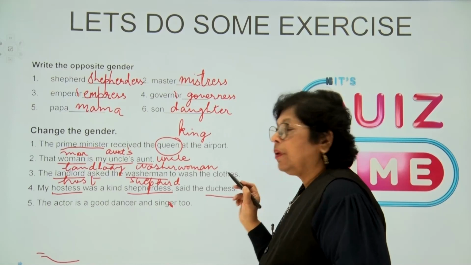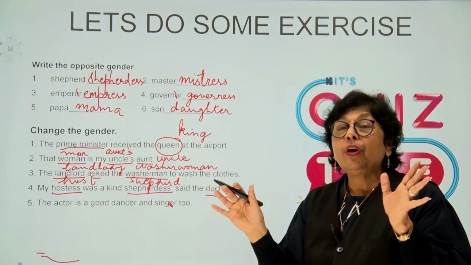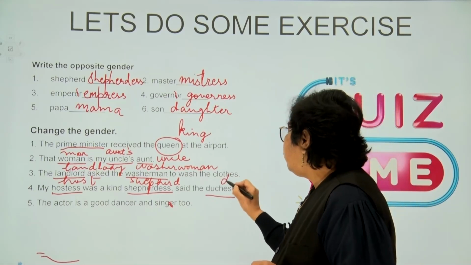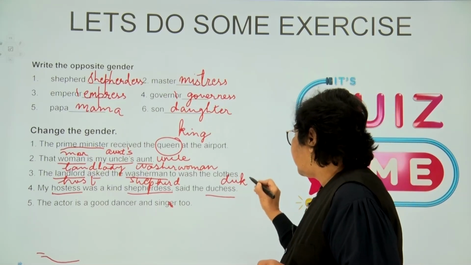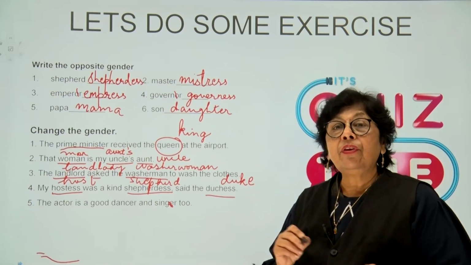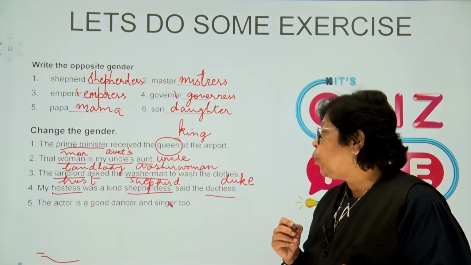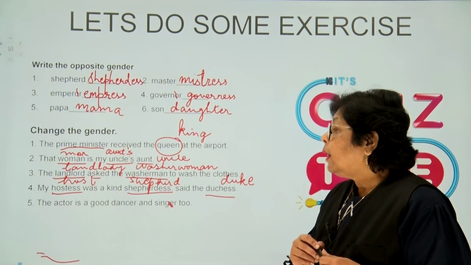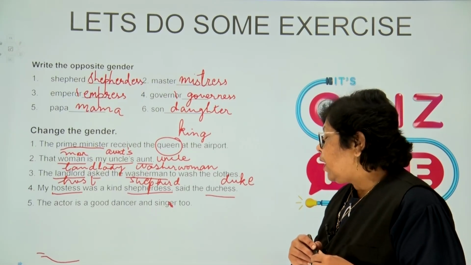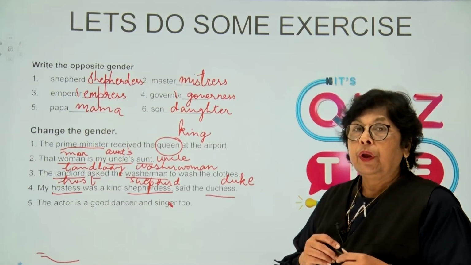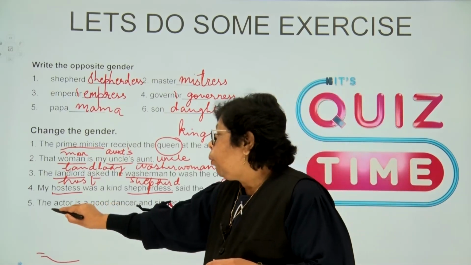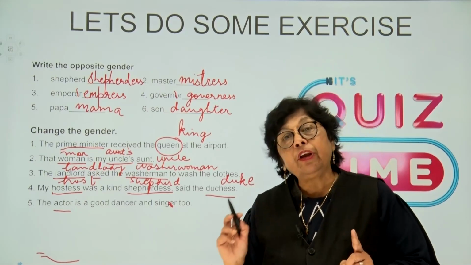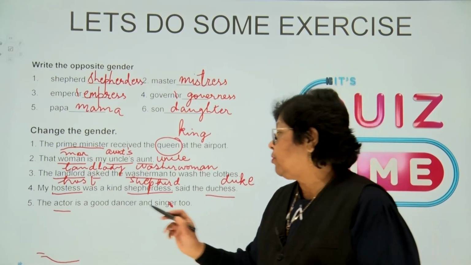And the duchess, well, changes into a totally different word. And the word is duke. So our sentence is, my host was a kind shepherd, said the duke. The actor is a good dancer and singer too. Now here we have one word, that is actor, and actor will change into actress.